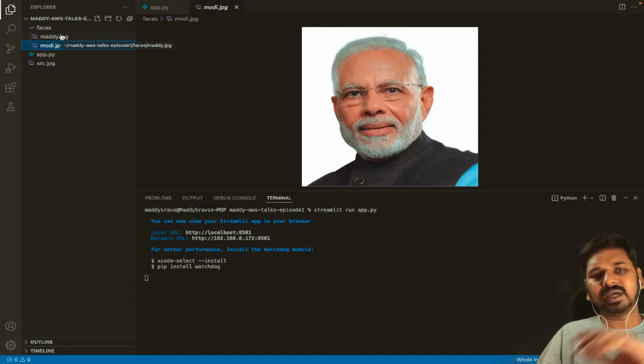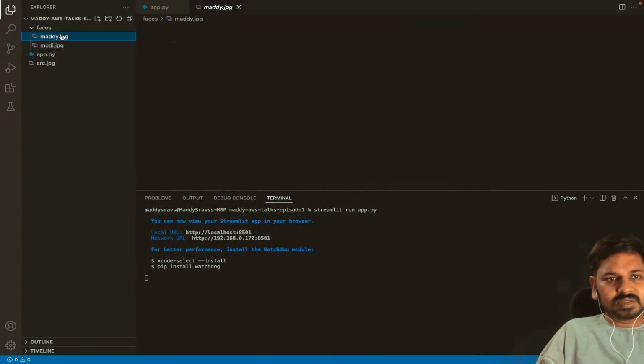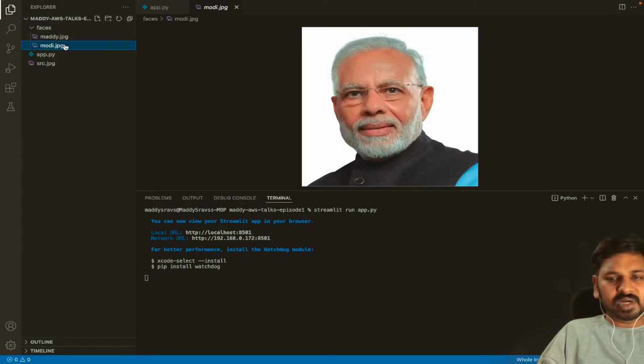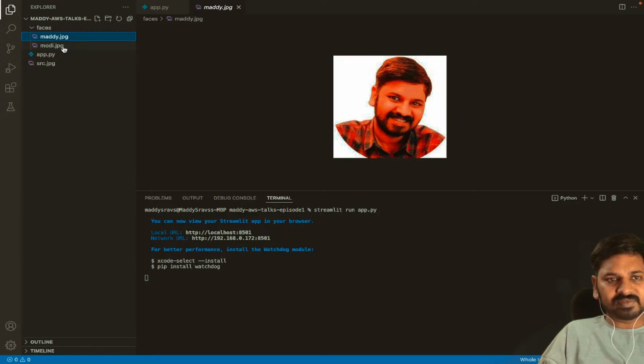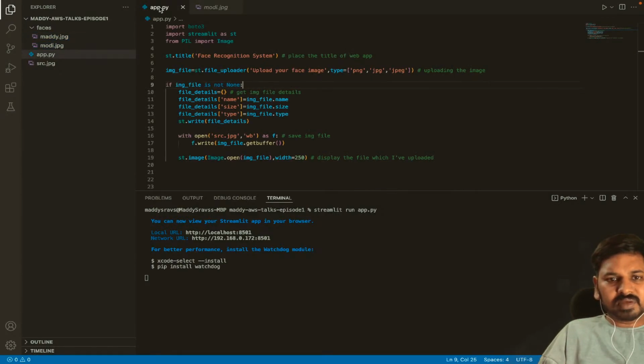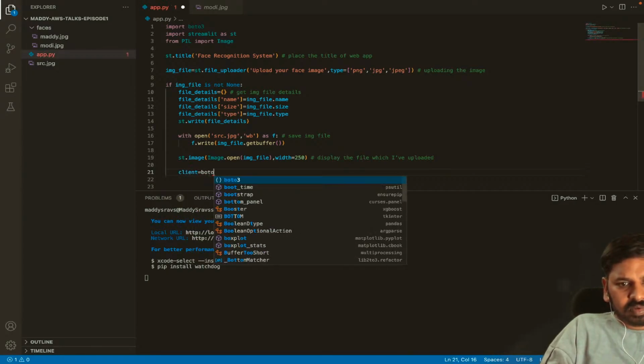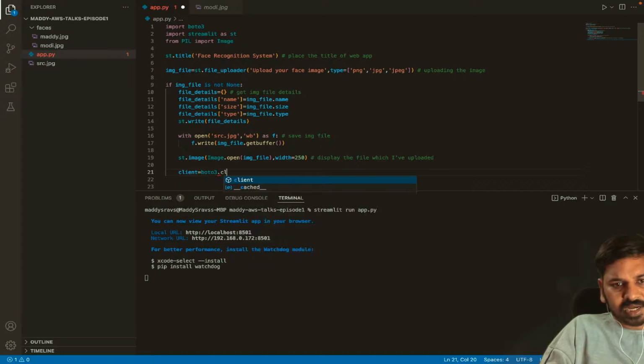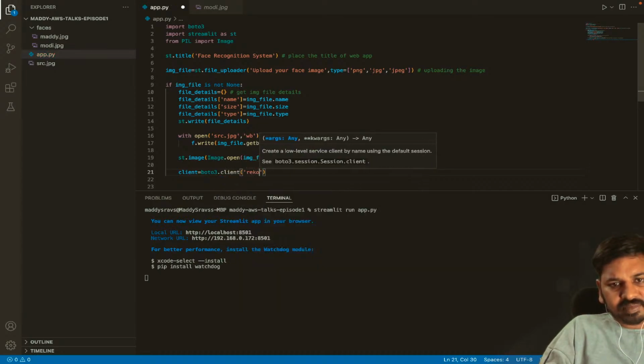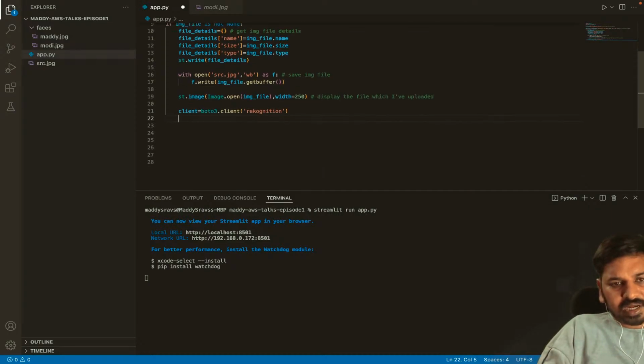Now what I'm trying to do is compare the faces, maddy.jpg and modi.jpg. So there are two faces here. One is my face, and the second one is the Prime Minister's face. So now here I'll call boto3. Client equal to boto3.client of service name Rekognition, and response is equal to client.compare_faces.